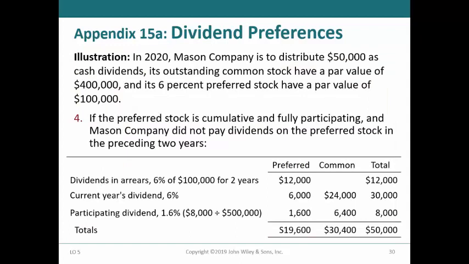In the last example, the preferred stock is cumulative and fully participating. Therefore, the preferred shareholders would receive the dividend in arrears of $12,000 first without participation by the common stock. Then the preferred and common would each receive 6% of their respective par values as illustrated previously, and the remaining $8,000 would be ratably allocated based on 1.6% of the par values of the two stocks, for a total of $19,600 for the preferred and $30,400 for the common shareholders.